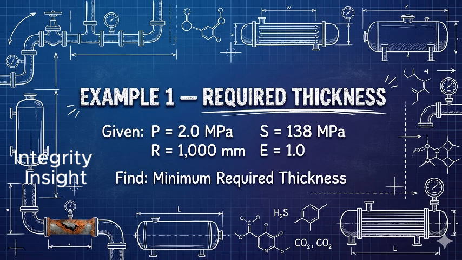The given internal pressure, P, is 2.0 megapascals. The inside radius, R, is 1,000 millimeters. The allowable stress, S, is 138 megapascals. The joint efficiency, E, is 1.0.